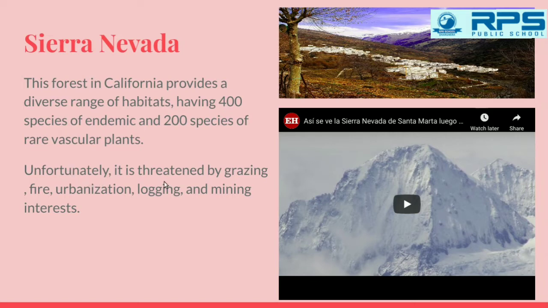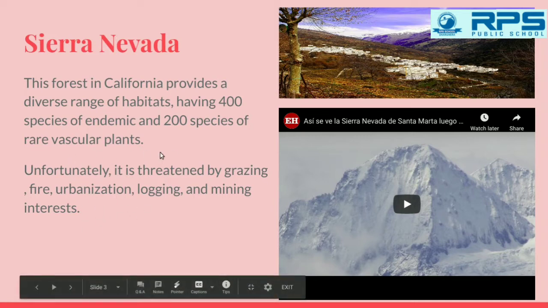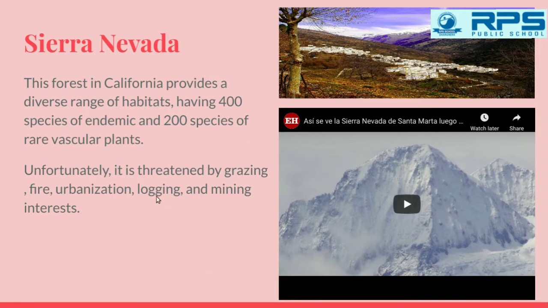Unfortunately, it is threatened. Threatened means they are in danger right now because of grazing. Grazing means the feeding on grass. The animals feed on grass and there is no grass anymore because of the forest fires and urbanization, that means the process of making an area more urban. The buildings are coming, the industries are coming in the area, the forests are being cut.